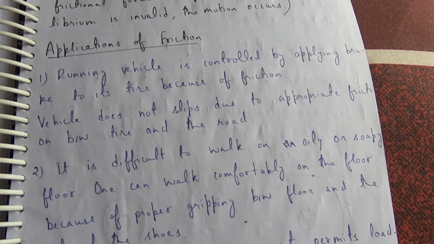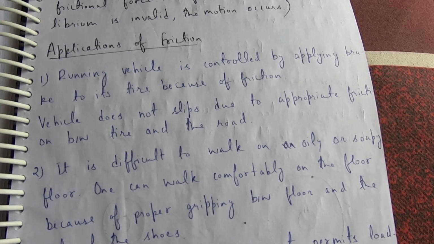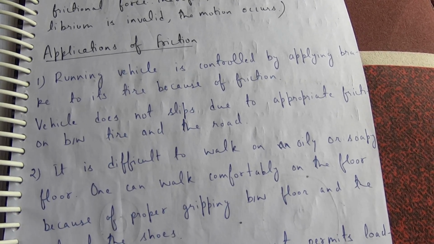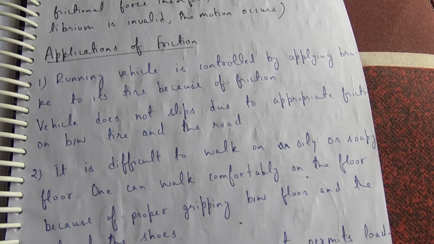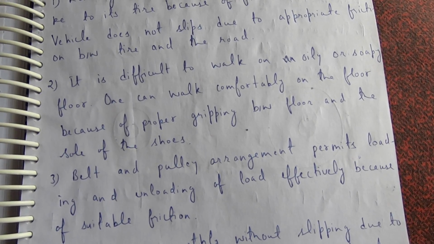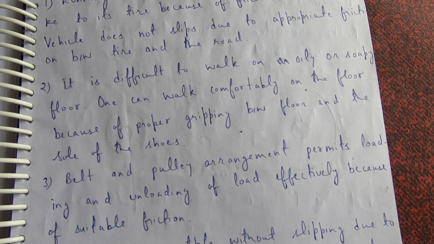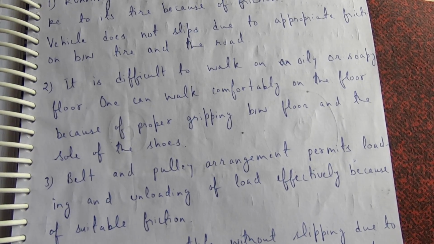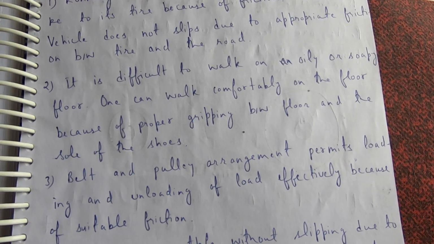Application of friction. Running vehicle is controlled by applying brake to its tire because of friction. Vehicle does not slip due to appropriate friction between tire and the road. It is difficult to walk on oily or soapy floor. One can walk comfortably on the floor because of proper gripping between floor and the sole of the shoes.